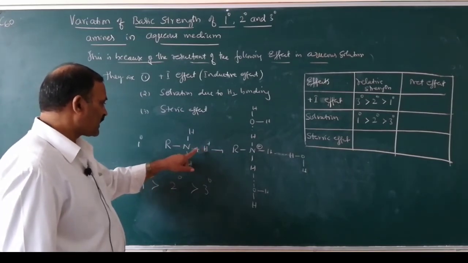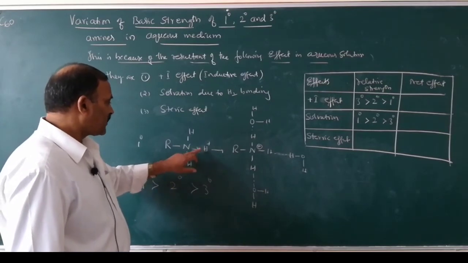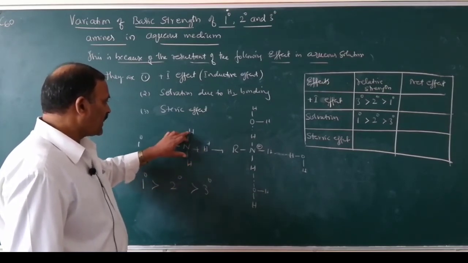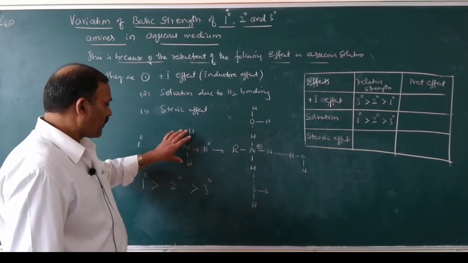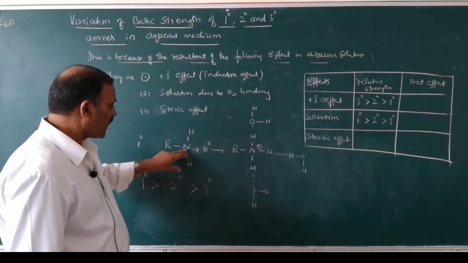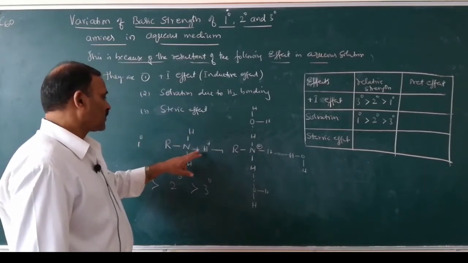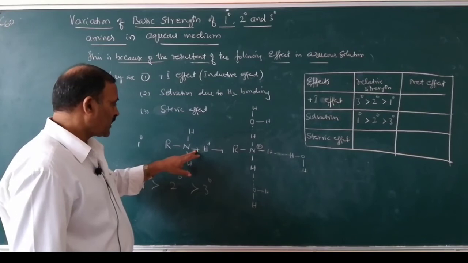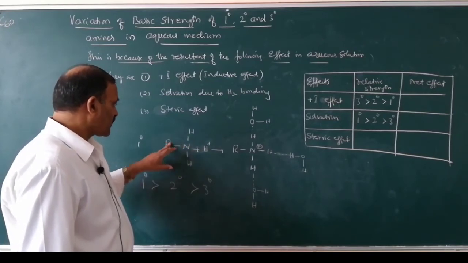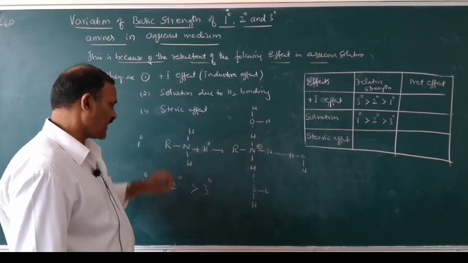To accept this proton, the groups which are already present on the nitrogen atom must be of small size.